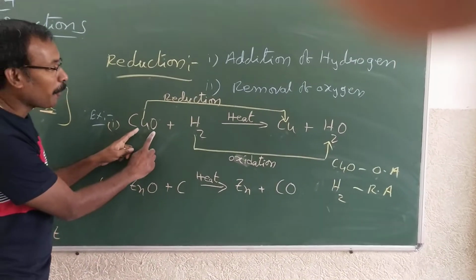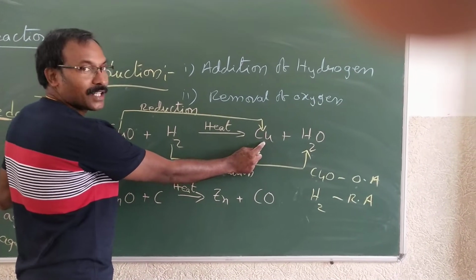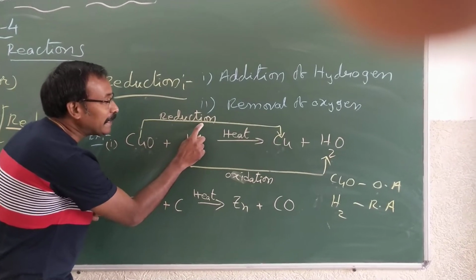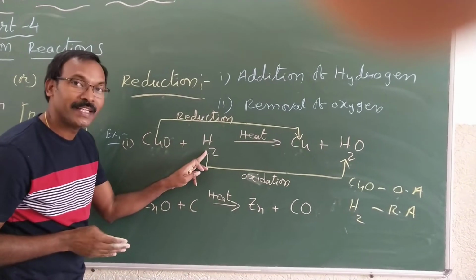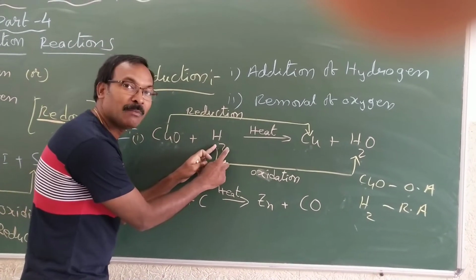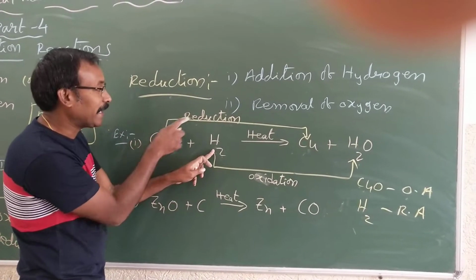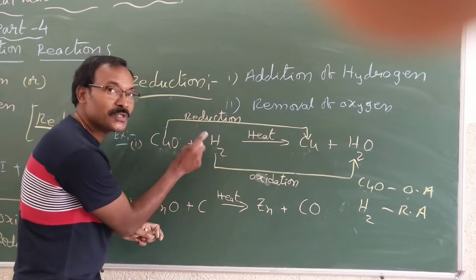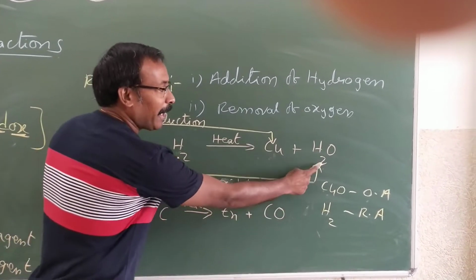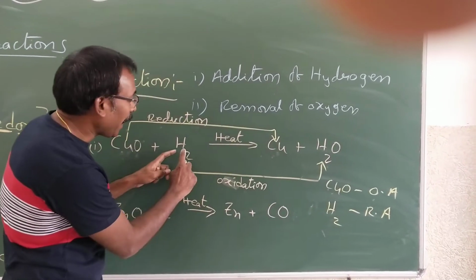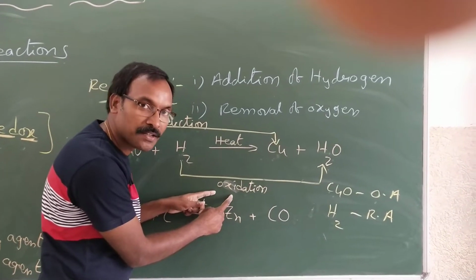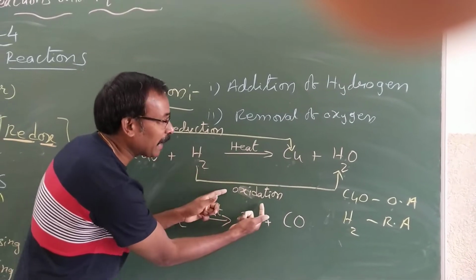So here copper oxide is reduced to copper. Okay, it has lost the oxygen. That's why it is called the reduction reaction. To reduce itself, what helped? Hydrogen helped. Hydrogen took oxygen from the copper oxide. That's why this hydrogen is nothing but the helping agent for this copper oxide in the reduction. That's why this is the reducing agent. Hydrogen is the reducing agent. And here hydrogen became hydrogen oxide, water. Here hydrogen received oxygen. Addition of oxygen took place, nothing but oxidation. So this hydrogen became oxidized.